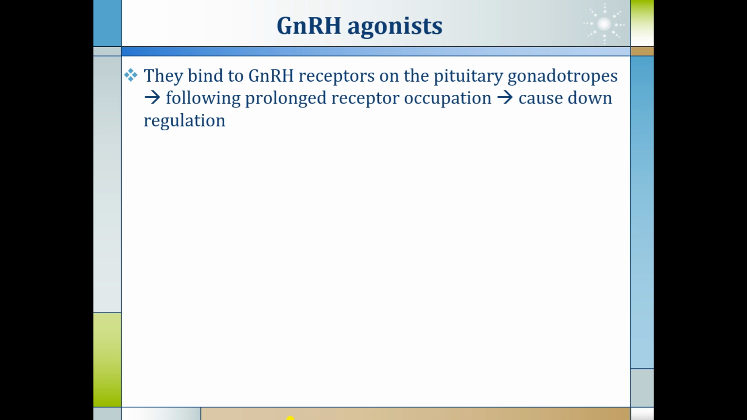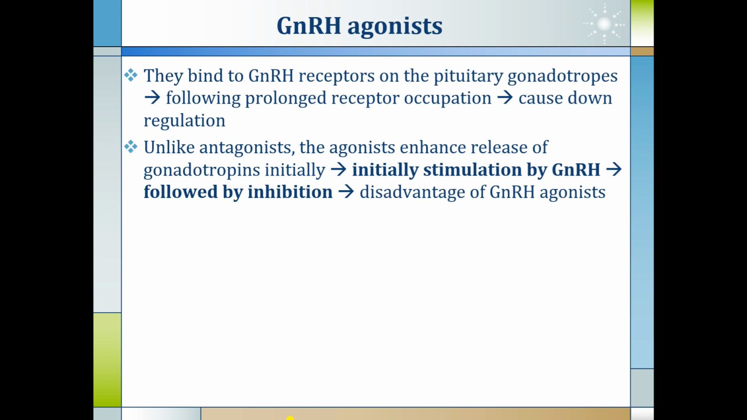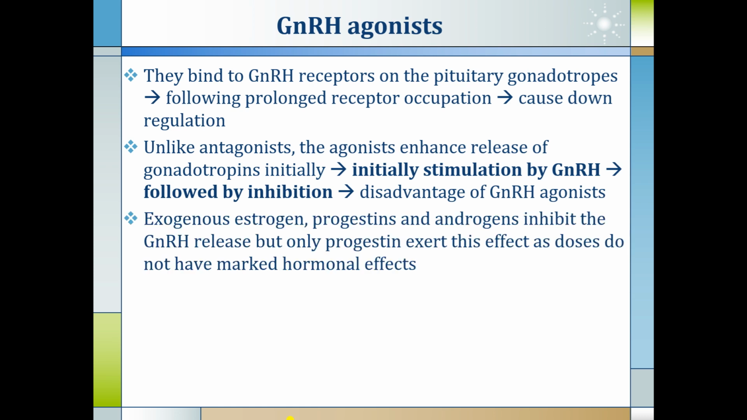GnRH agonists bind with the GnRH receptors on the pituitary gonadotropes. Following prolonged receptor occupation, they cause downregulation of the receptor. And unlike antagonists, the agonist enhances the release of gonadotropin initially. So initially there is stimulation followed by inhibition. That is the main disadvantage of GnRH agonists in therapy.